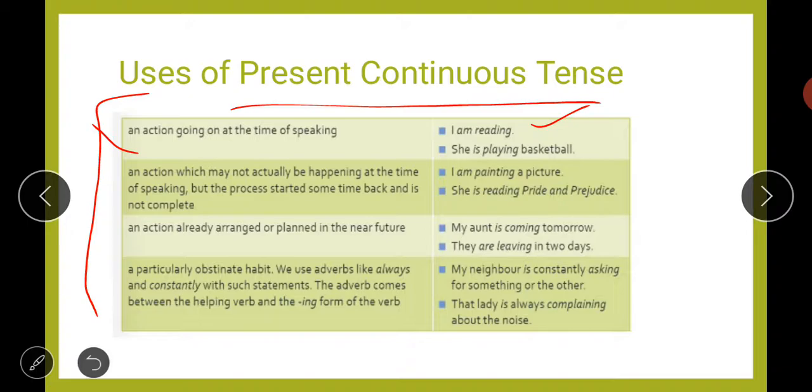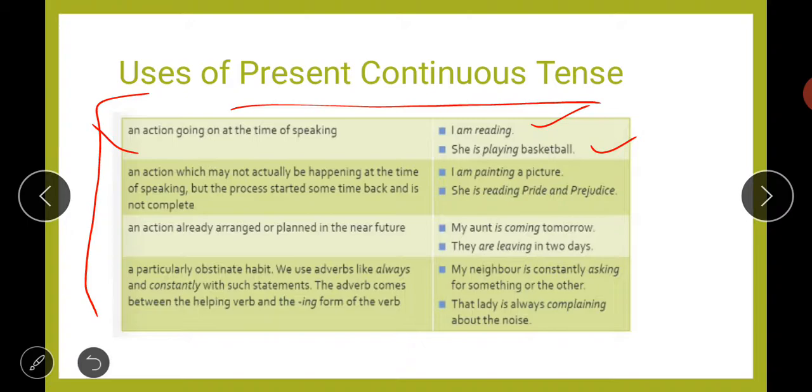She is playing basketball means at present she is playing basketball and she is continuing to play. So that is why we will use she is playing basketball, to express any kind of action that is going on at the time of speaking. Next is an action which may not actually be happening at the time of speaking, but the process started some time back and is not complete.